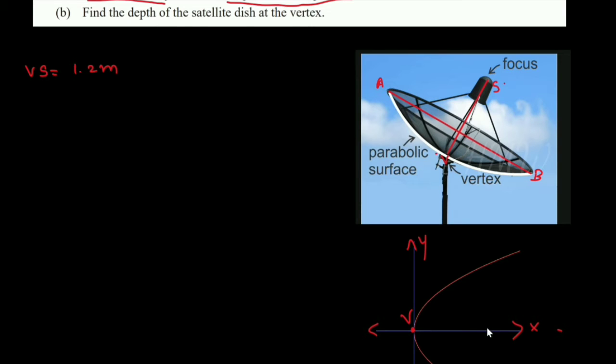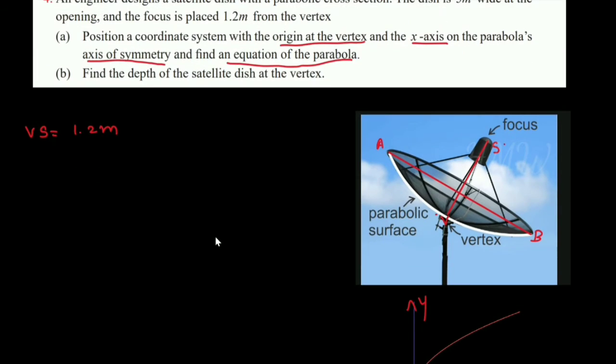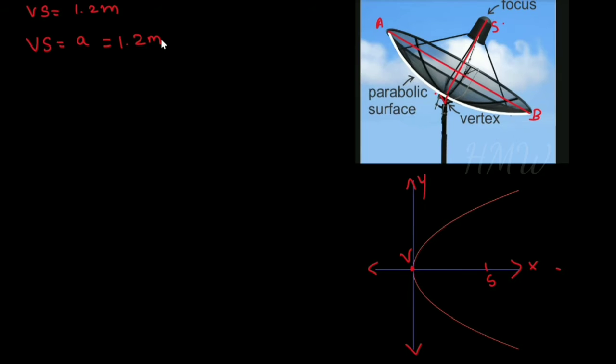So the focus is at S, and VS is given as the focal distance, 1.2 meters. In a parabola you should know that VS, from the vertex to the focus, is equal to a. So VS is equal to a, and that is equal to 1.2 meters. Now this parabola opens leftward. So this is open left.